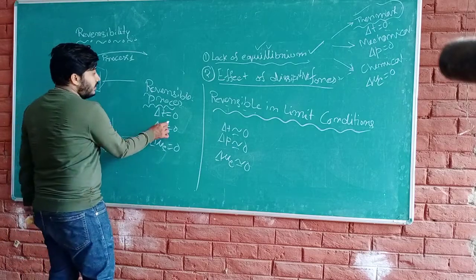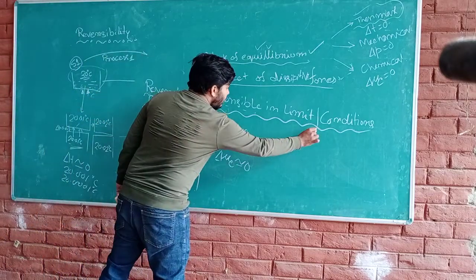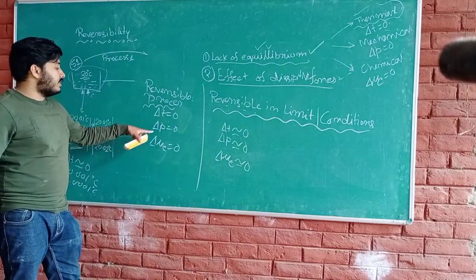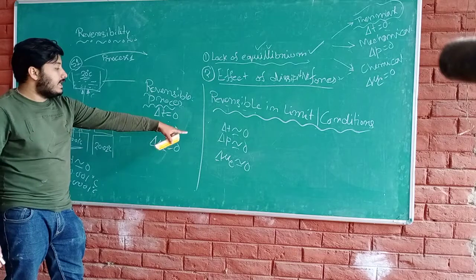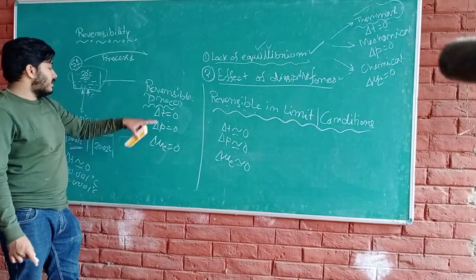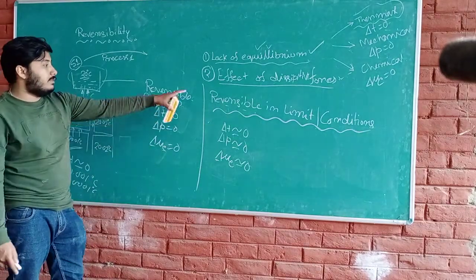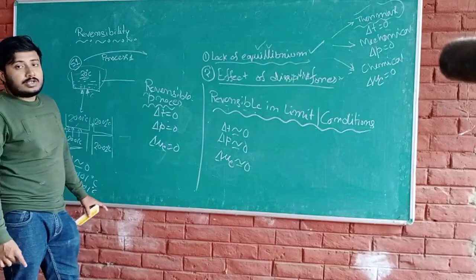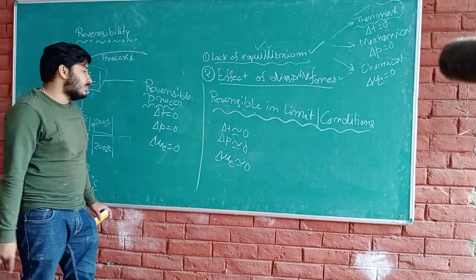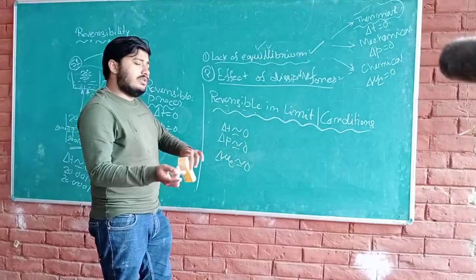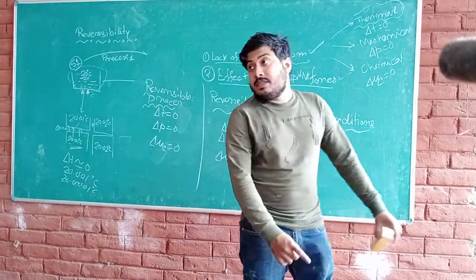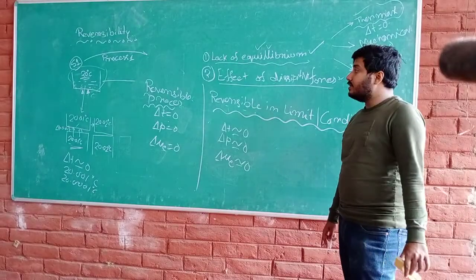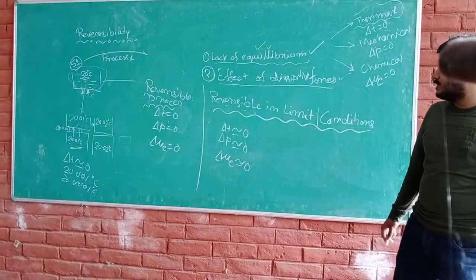So for a reversible process, del T is equal to 0; for reversible in limit, del T almost equals to 0. For a reversible process, del P is equal to 0; for reversible in limit, del P almost equals to 0. For a reversible process, del mu C is equal to 0; for reversible in limit, del mu C almost equals to 0. So if we want to convert any irreversible process to a process reversible in limit, it must maintain these conditions. Okay, so this is all about the concept of reversibility.